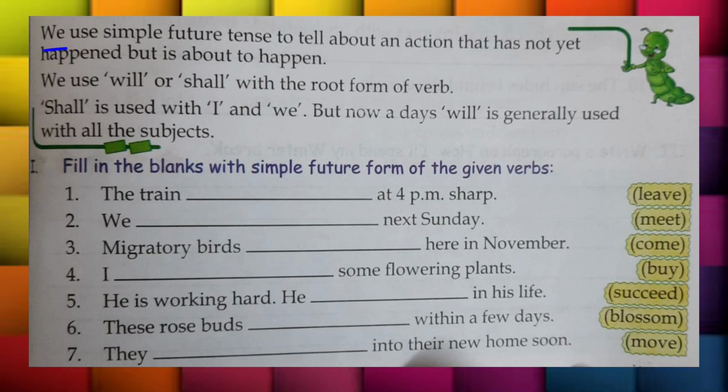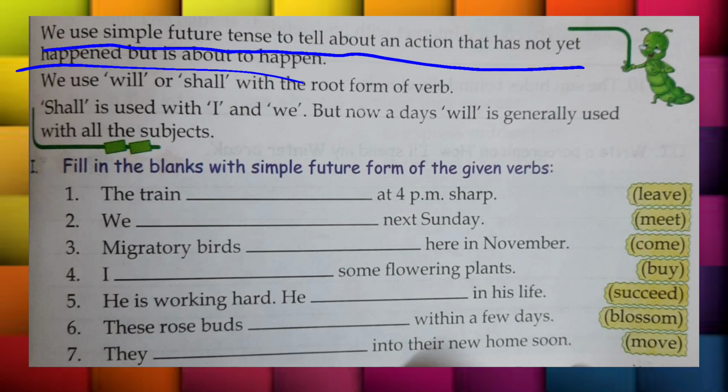All right. So yes, I'm moving to the next slide. We use simple future tense to tell about an action that has not yet happened. I had already discussed that the action which is going to happen in future is known as future tense. It means that the action or thing has not taken place yet, but it will take place in future.